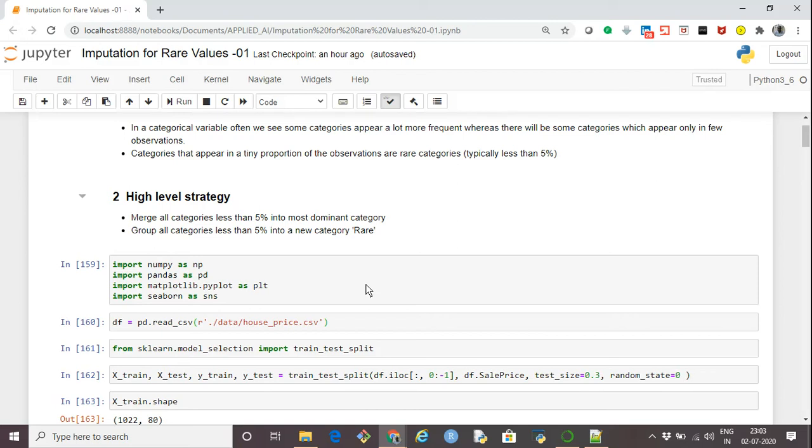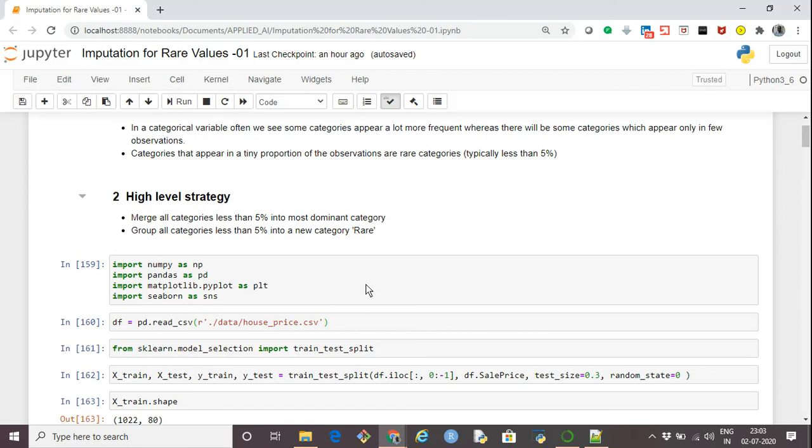For example, let's say I'm asking people what their favorite color is, and the majority of them say that red is their favorite color. But there are very few people, 1% say that black is their favorite color, 2% say white is their favorite color.